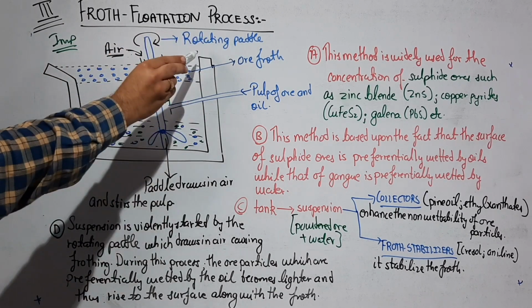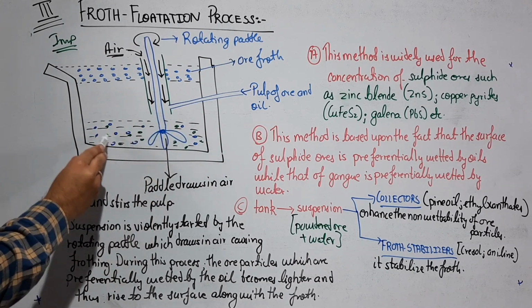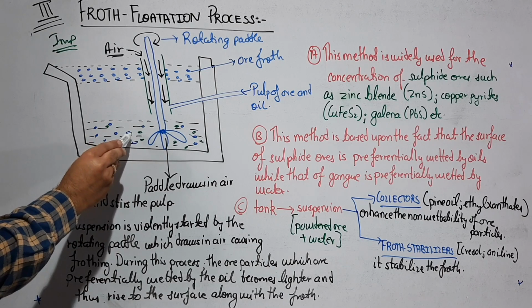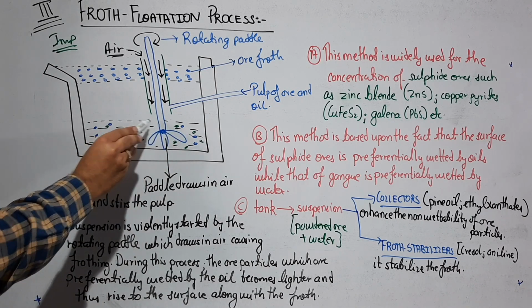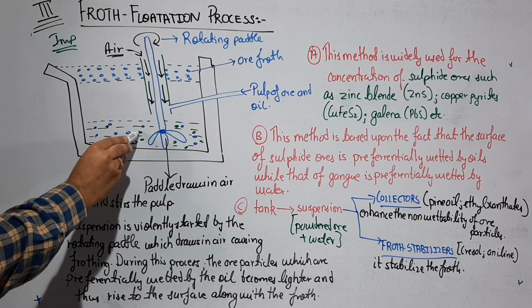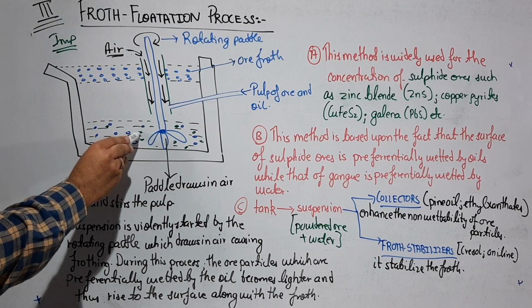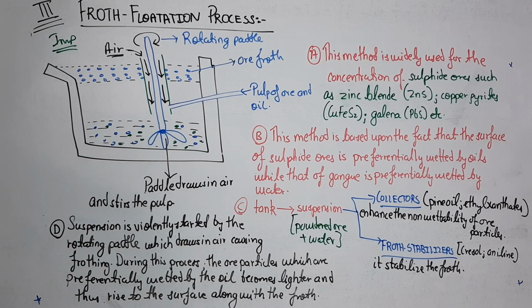It is a beaker, and the beaker contains a suspension. The suspension is made up of water and the powdered ore. This black pen shows the water, the blue pen shows the ore, and the green pen shows the gangue particles associated with the ore, because we are taking the impure ore.